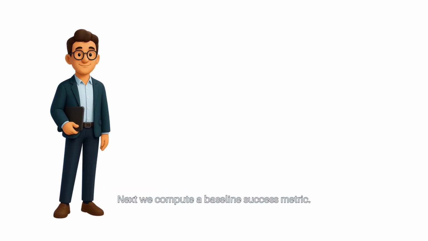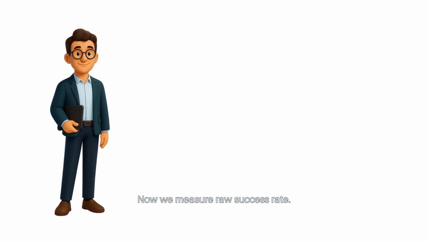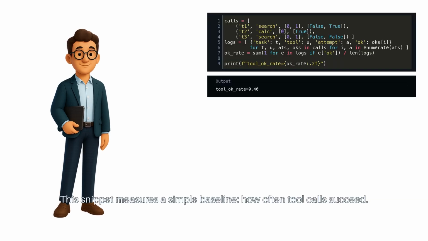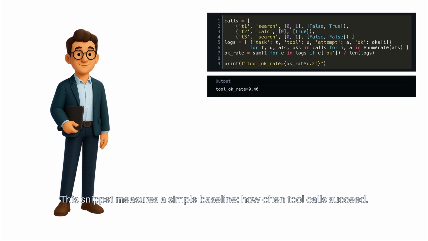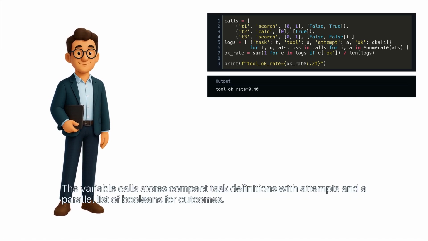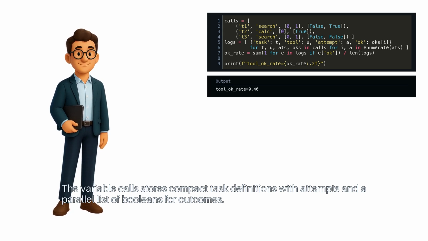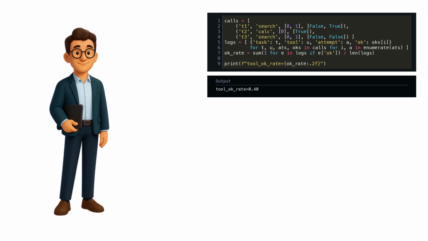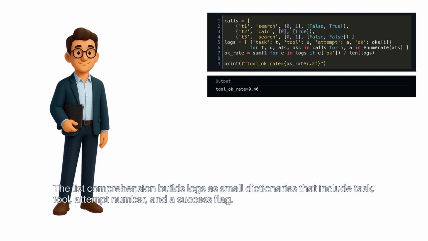Next, we compute a baseline success metric. Now we measure raw success rate. This snippet measures a simple baseline: how often tool calls succeed. The variable calls stores compact task definitions with attempts and a parallel list of booleans for outcomes. The list comprehension builds logs as small dictionaries that include task, tool, attempt number, and a success flag.